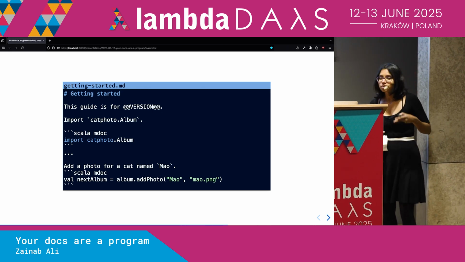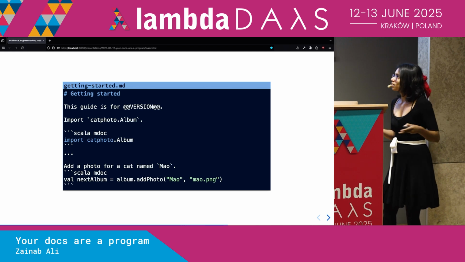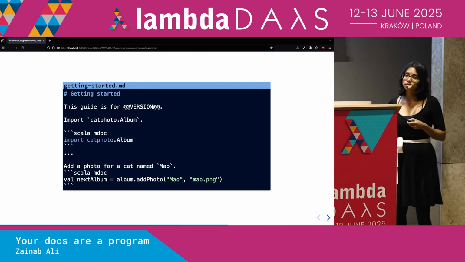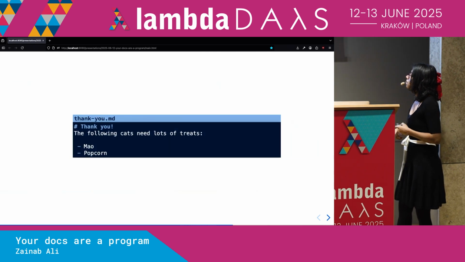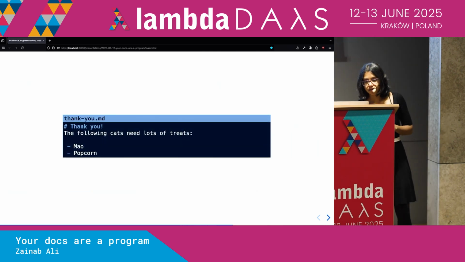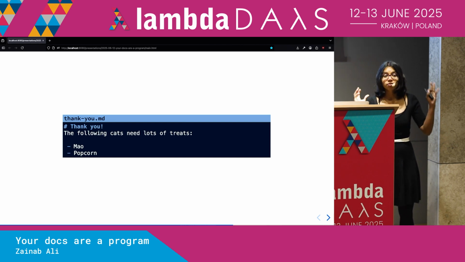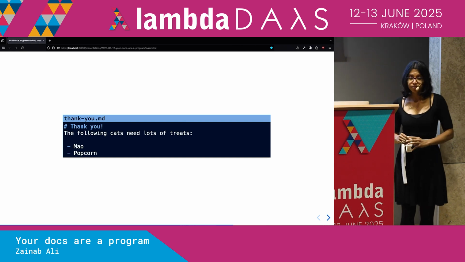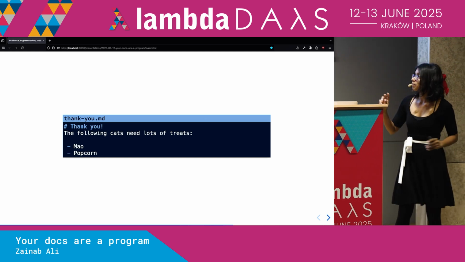But to try and explain why that's important, I'm going to give you a very specific example of something that we can't do with these tools. Let's imagine that for cat photo, we decide that we are going to have some credits. We are going to thank all of the cats that appear in our docs. Okay? You've seen two cats, by the way.